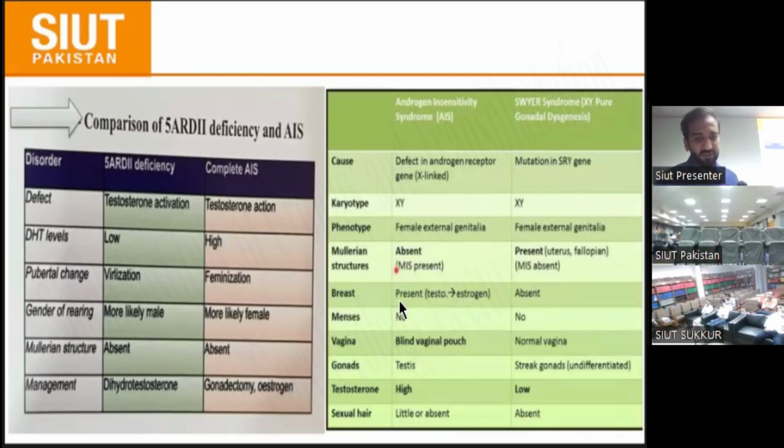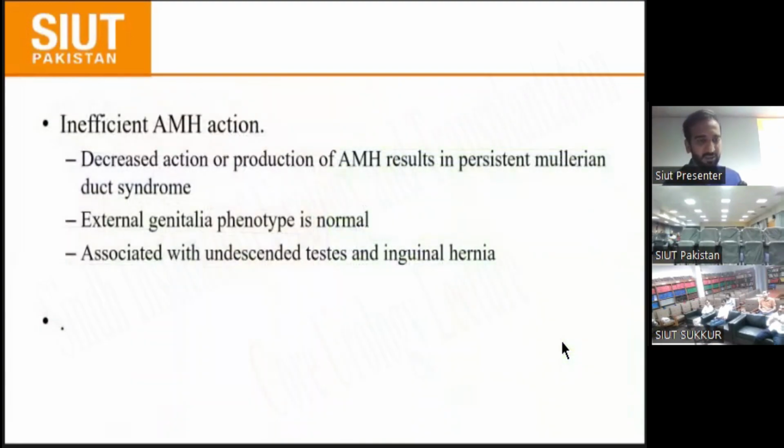And mostly the breast is also developed in androgen insensitivity because the testosterone is converted to estrogen by the aromatase enzyme. Here the gonads are mostly absent in gonadal dysgenesis. There is also a short blind vagina in androgen insensitivity, and the testes are present with a high testosterone level. The comparison with gonadal dysgenesis is opposite. There is a defect where the patient has testes, also secreting AMH, but not in much amount. Inefficient AMH action, decreased action or production of AMH, results in persistent Müllerian duct syndrome.